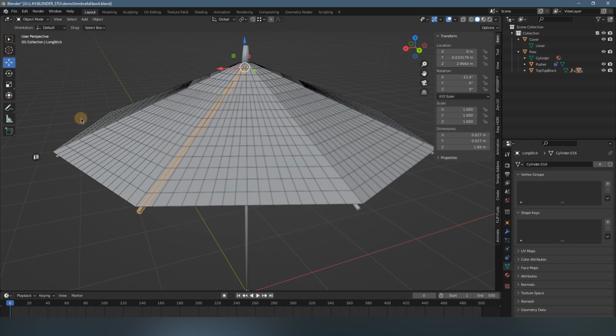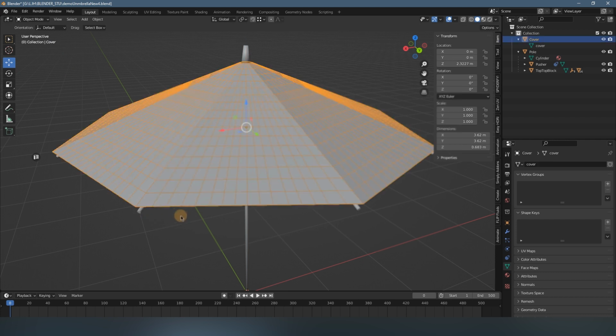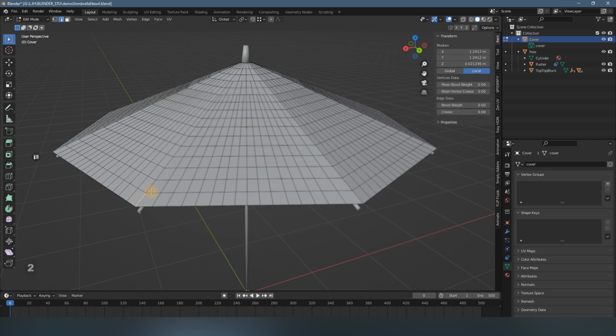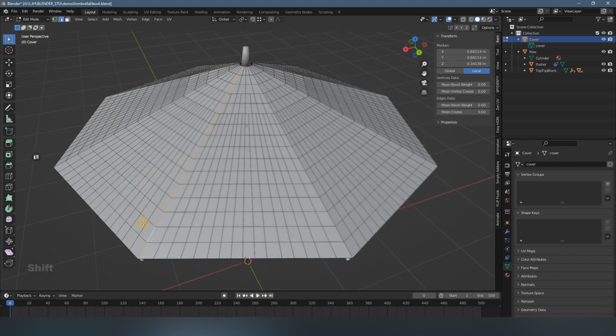You find the name is long stick, and select the cover, come into edit mode again, and switch to edge mode, and now select one edge of this corner, then press Shift Alt and click another edge. It will select all these edges together, and now you need to press Ctrl and plus.